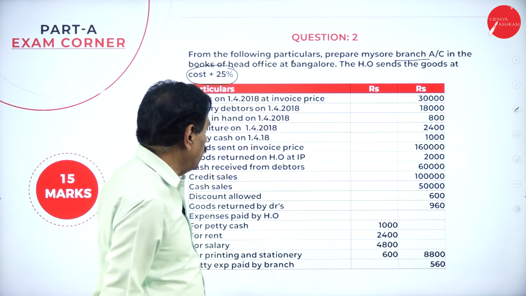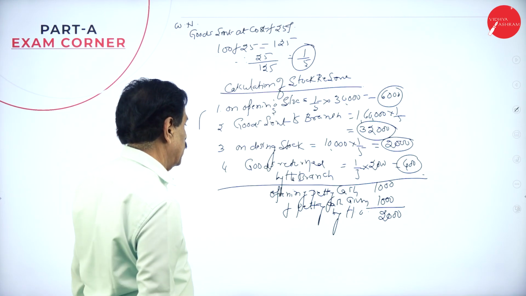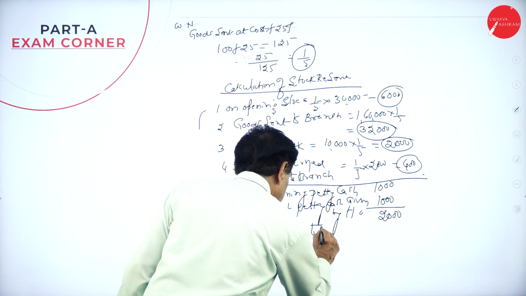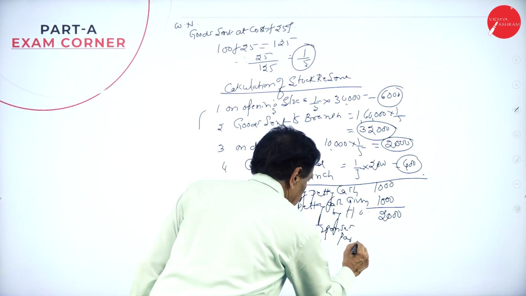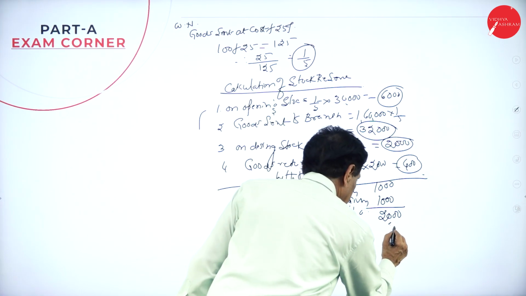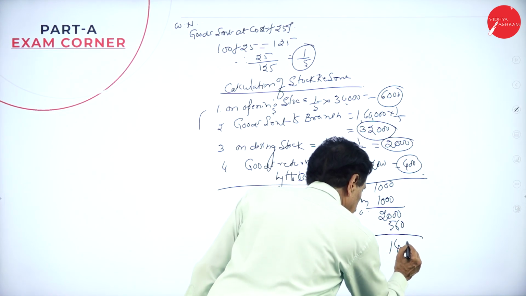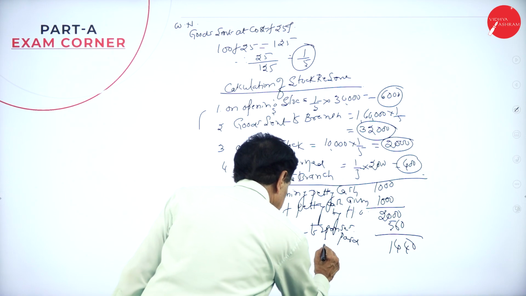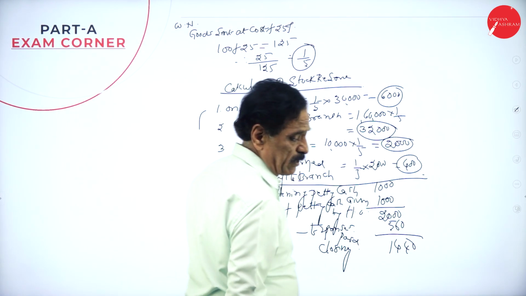At the end of the year, how much petty expense was paid by the branch? 560, minus expenses paid, 560. The difference is 1,440, closing. So this you have to find out.